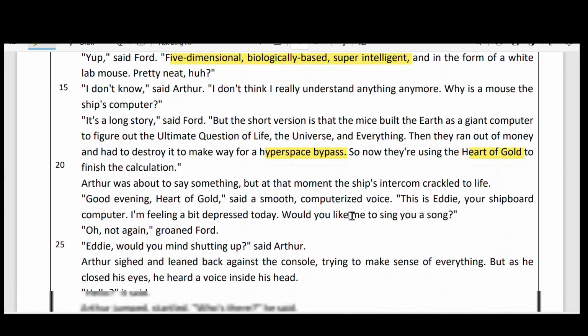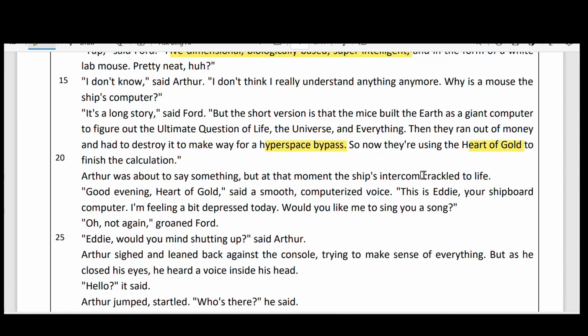He told actually, once all the mice had constructed a giant computer, but they lost all the money. That's why it had collapsed, and then they are using the Heart of Gold to finish the calculations. To finish the calculations here means to find out the speed. Hyperspace bypass.